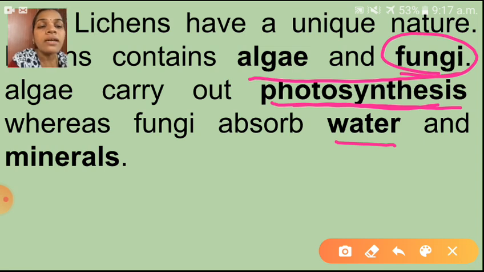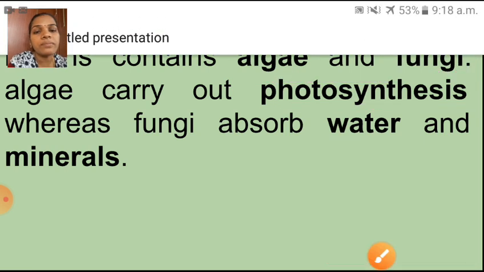How are they benefiting? Algae, with the help of chlorophyll and sunlight, carry out photosynthesis. That means algae get what? Food, prepared food. For preparing food, algae want water and minerals, isn't it? Who is giving the water and minerals? Fungi absorb them and give them to the algae. Algae give food to the fungi. Understood now? Shall I go to the next?